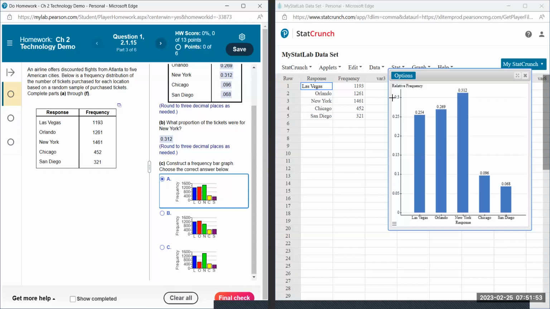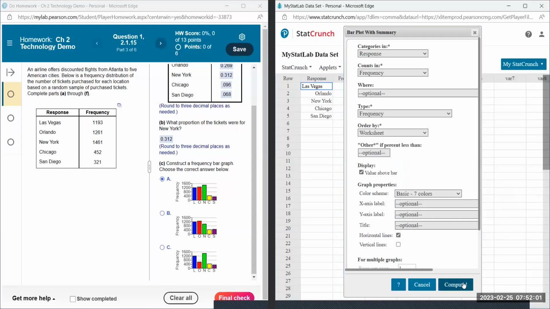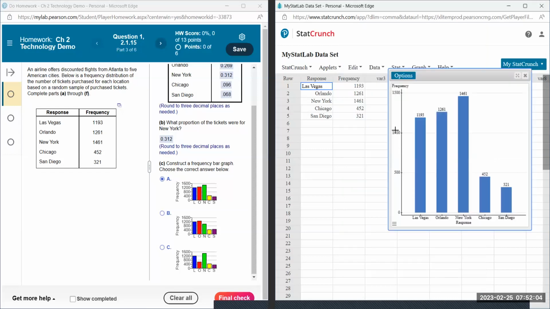But if you visually want to see that, you can just go to options, edit, and view frequency, compute. And then it changes this side scale to the original counts instead of the proportions. So we can see that the tallest one is near 1400. So if this is 1200 and that's 1600, middle is 1400, yes. Whereas here, New York is not close to 1400. Here, New York is close to 1400, but the Orlando is like in the 500, and Orlando is not here in the 500.